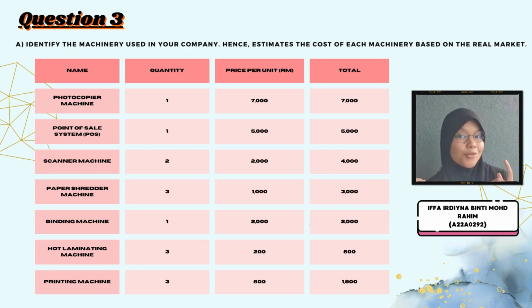Next, we go through question number 3 for section A, which is to identify the machinery used in your company, and estimate the cost of each machinery based on the real market. Our company uses the machinery, namely photocopier, POS system, scanner, paper shredder, binding machine, hot laminating machine, and printing machine. The quantity, cost price per unit, and the total are already listed in this table.